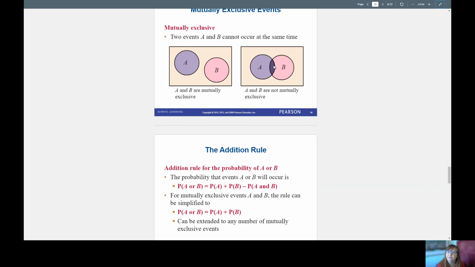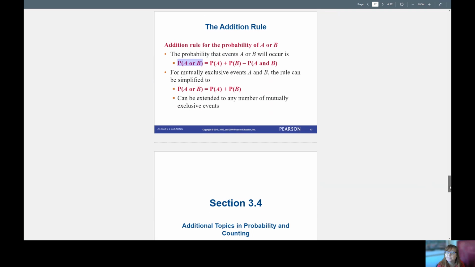So I need to subtract one of them off because the probability of A or B is this part plus this middle part plus just this part over here. So it's the people who have brown eyes who do not live in Cary, plus the people who have brown eyes and do live in Cary, plus the people who live in Cary and do not have brown eyes. Those are the three things that add together to give me the probability of A or B. So that's why we have to subtract off the middle piece.